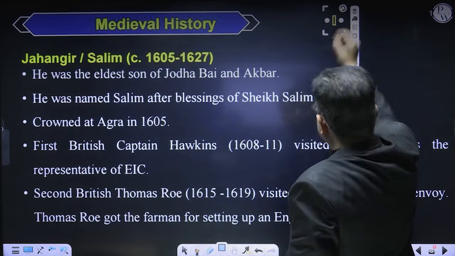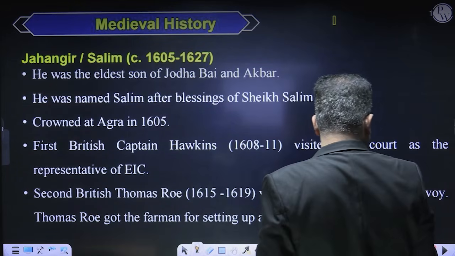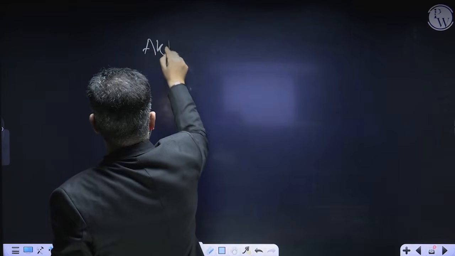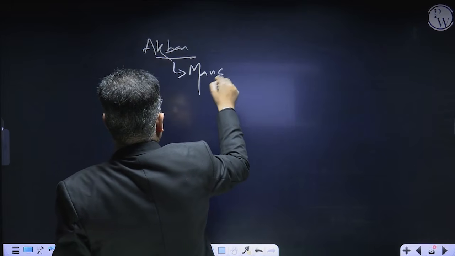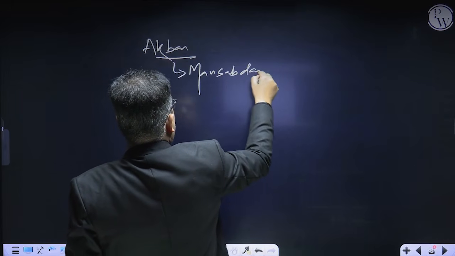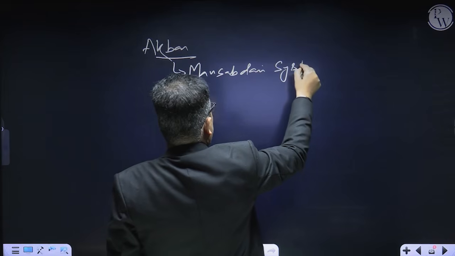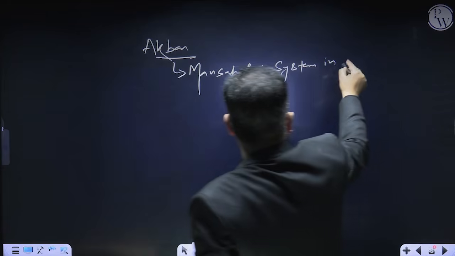Akbar also introduced the Mansabdari system in Mughal administration.